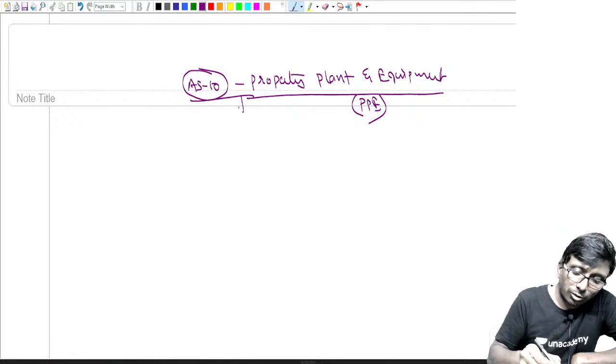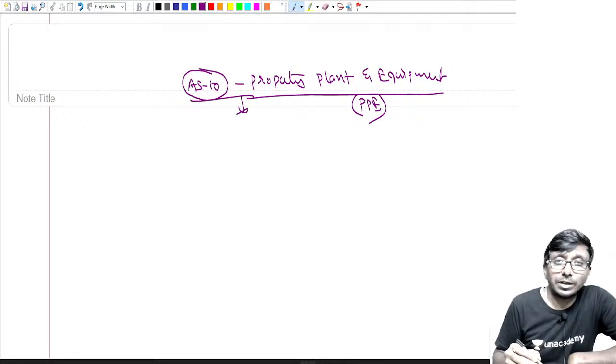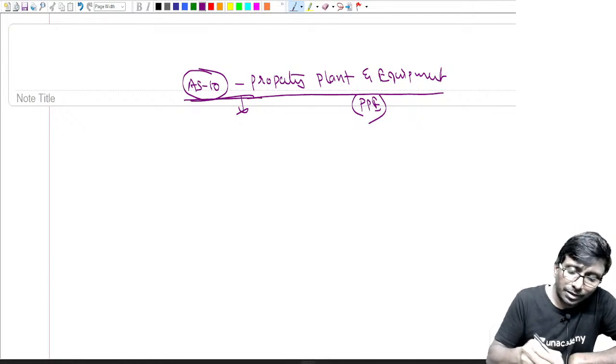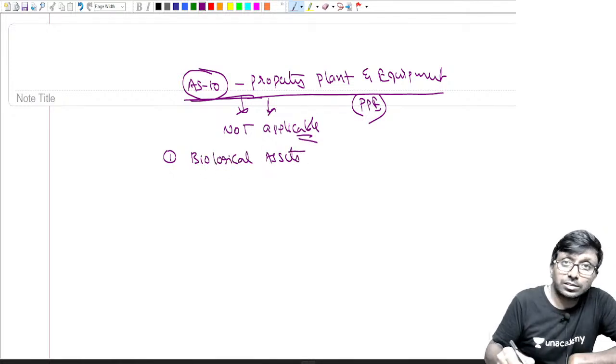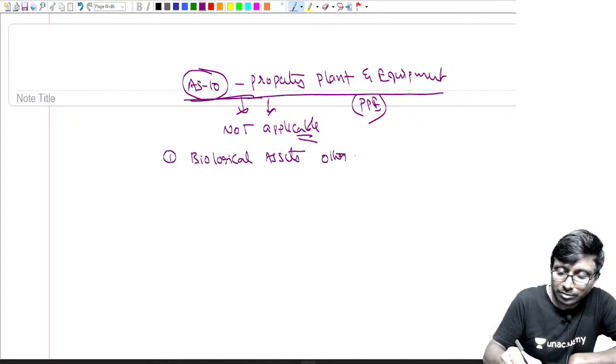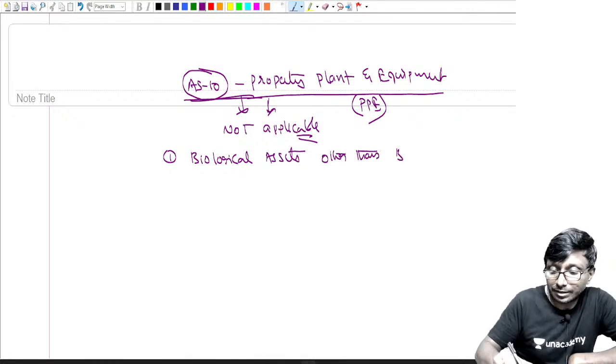Property, plant and equipment. When I say property, plant and equipment, the standard is not applicable to biological assets, but other than bearer plants.